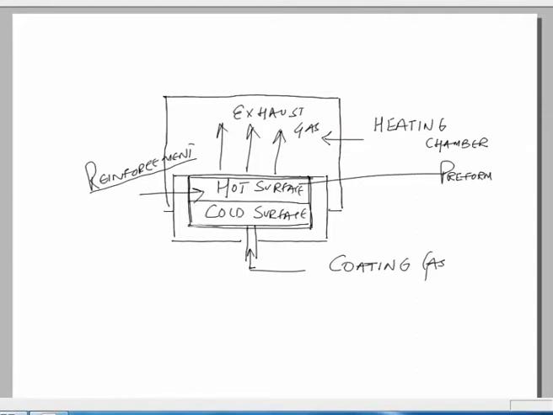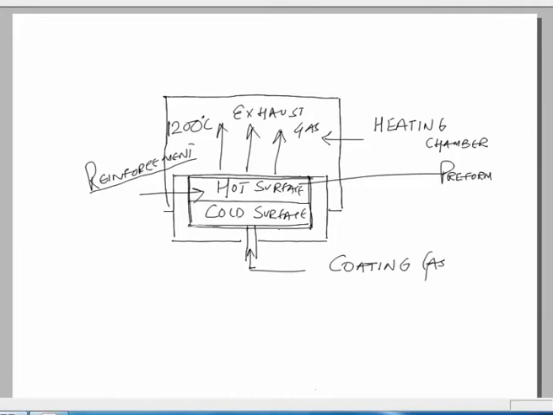So again we see the principle is the same. We have an inlet for the coating gas, and the effluent or exhaust gases come out of the preform. We have kept our preform inside a heated chamber and the heat is already there. The heat can be up to the tune of, suppose, 1200 degree centigrade. So basically what is happening here, we are forcing the gas inside.